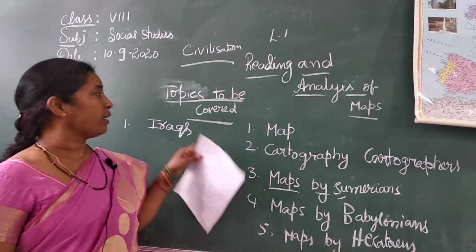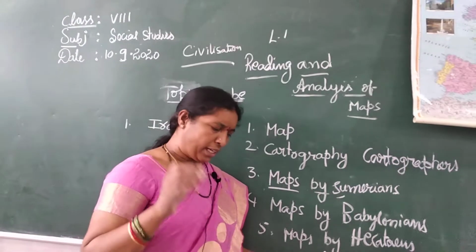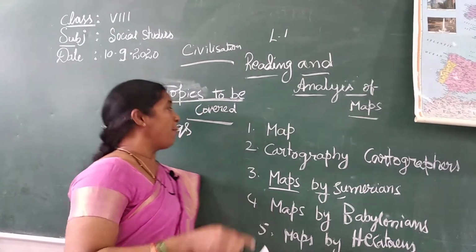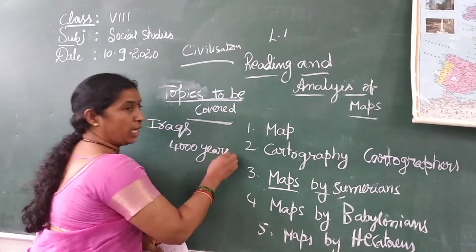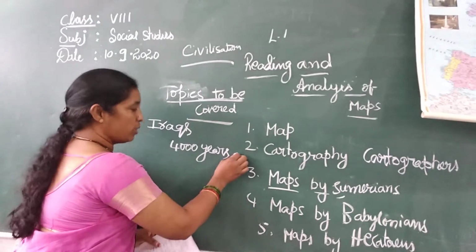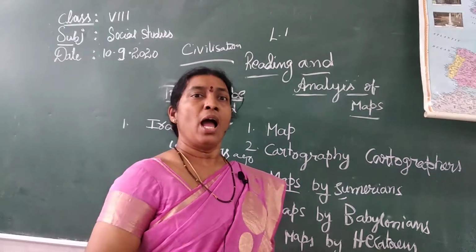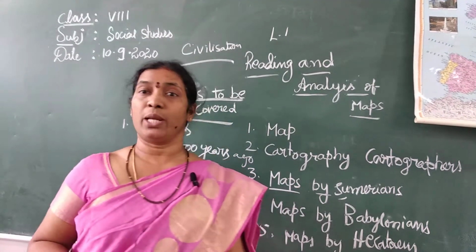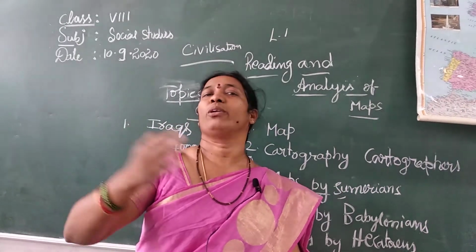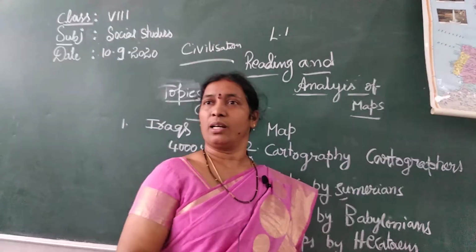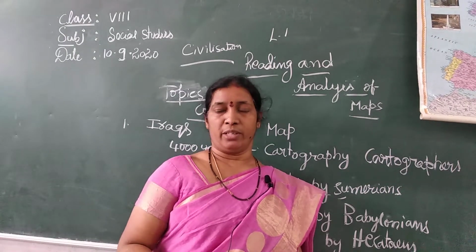At present, Iraq people are called Sumerians. Some of the earliest maps were made by Sumerians about 4,000 years ago. They made maps, and how did they preserve them? Preservation is very important. How can we know the history? If somebody stored it, somebody preserved it, then only we can see, yes, this is a clay tablet, this is a map. How can we know? Because they preserved it.